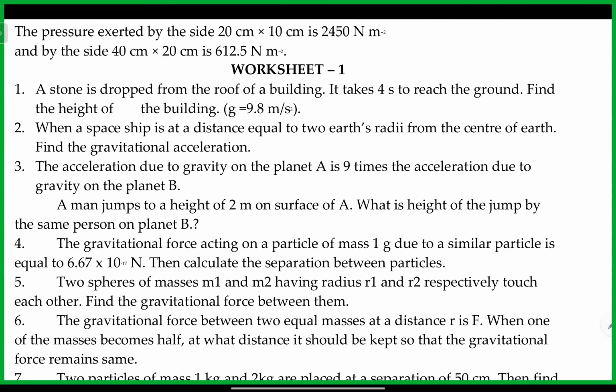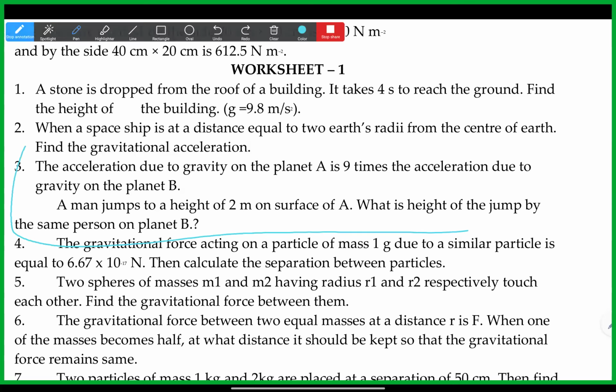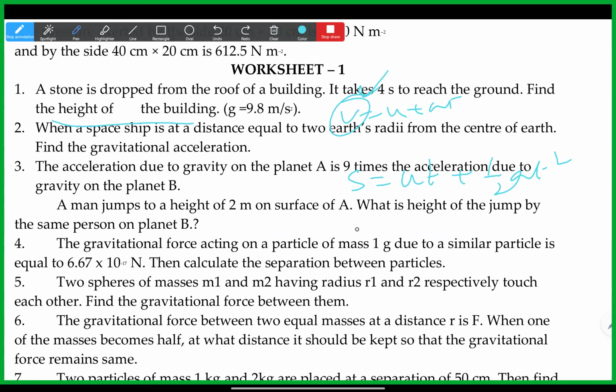A stone is dropped from the roof of a building and takes 4 seconds to reach the ground. Find the height of the building. Direct question. Dropped from the roof of the building means u is 0, t is given. V is equal to u plus at is required only if v is required. But here they're asking the height, so we can use s is equal to u into t plus half into g t square.